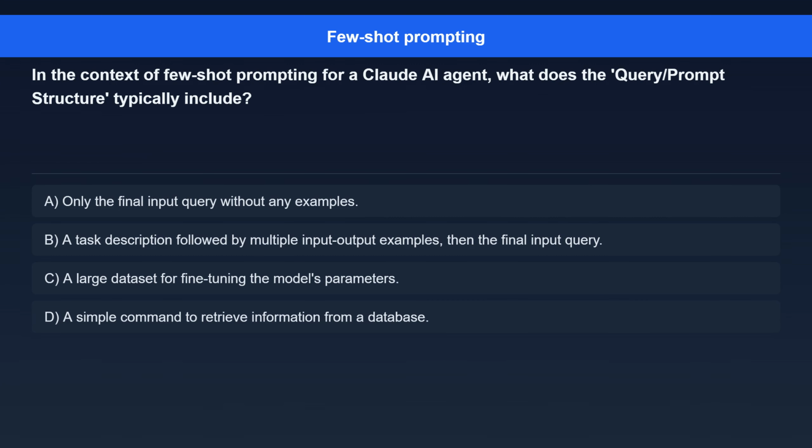Question 6. In the context of few-shot prompting for a Claude AI agent, what does the query/prompt structure typically include? Option A, only the final input query without any examples. Option B, a task description followed by multiple input-output examples, then the final input query. Option C, a large dataset for fine-tuning the model's parameters. Option D, a simple command to retrieve information from a database.